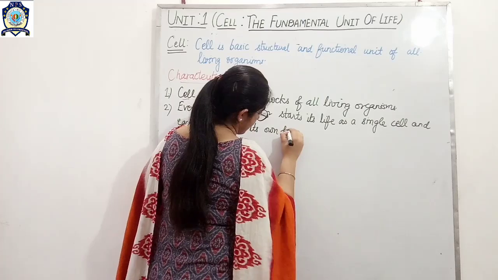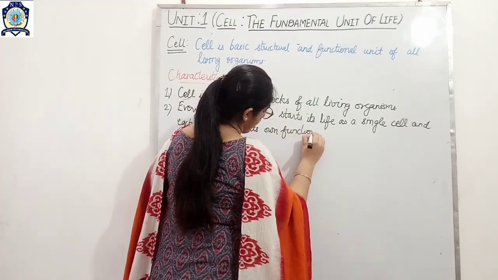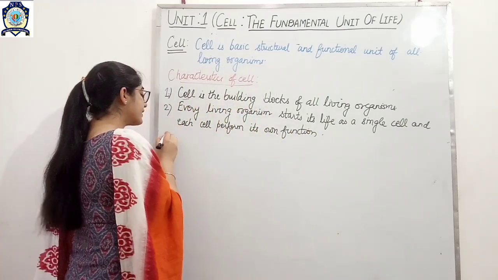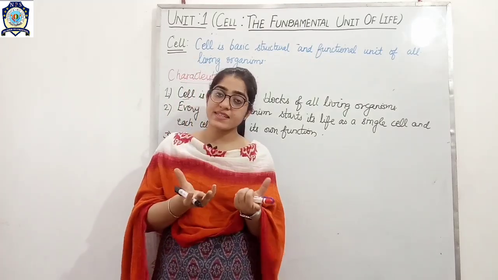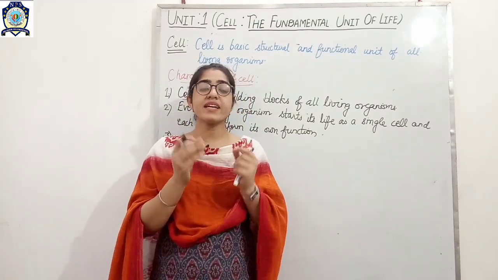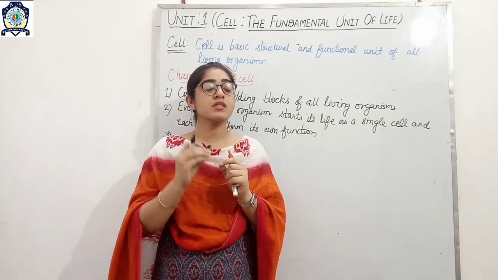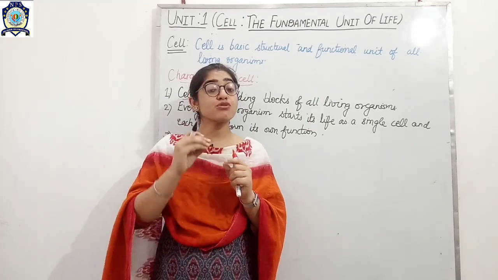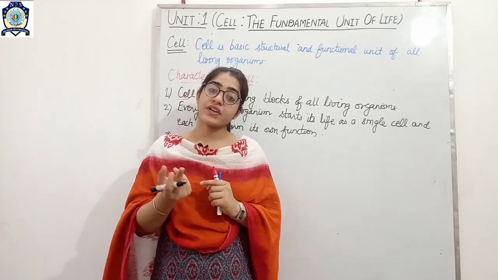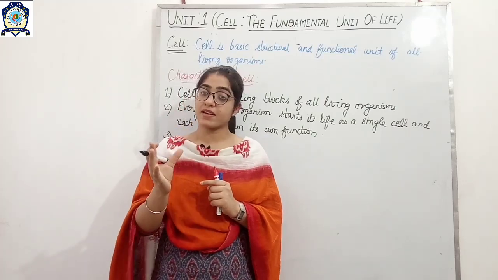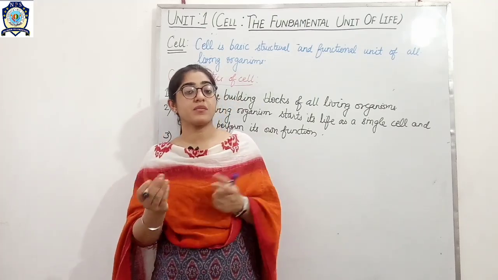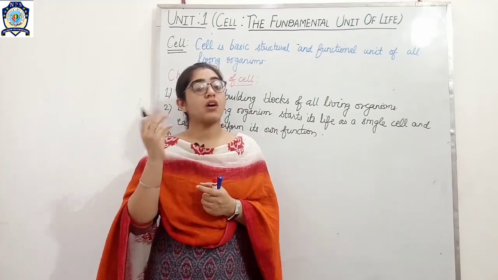Okay, and the third one is that we know the cell is the basic structural unit, but when the cells join they form tissue. Tissue joins to form the organ, organ joins to form the organ system, and organ system finally forms the organism.